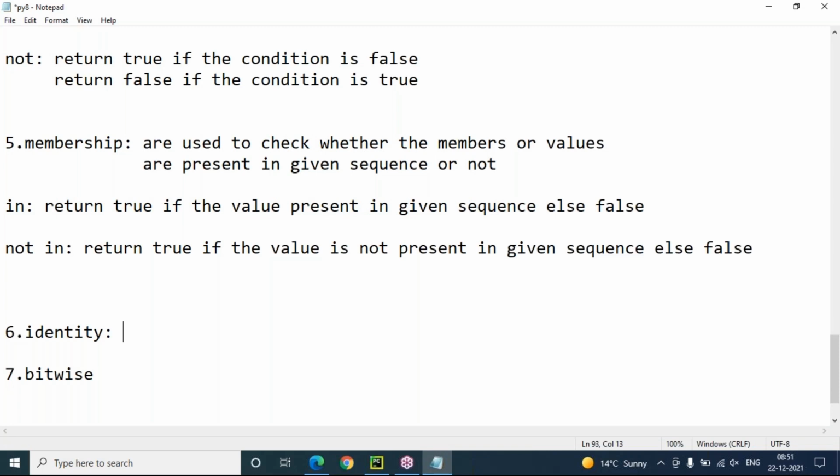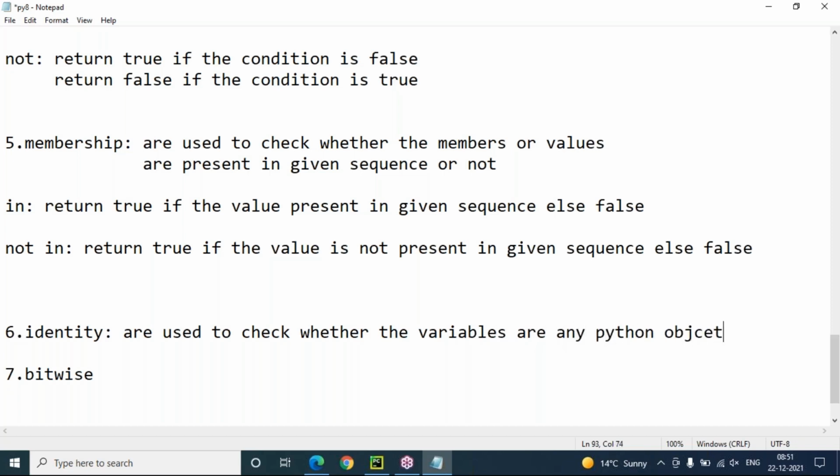Next, identity operators. Identity operators are used to check whether variables or any Python objects are having the same identity or not. Yes, in Python, everything is considered an object. It will check whether the identity is the same or not.